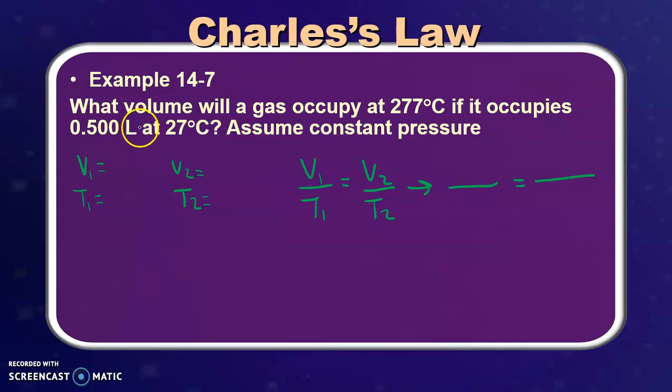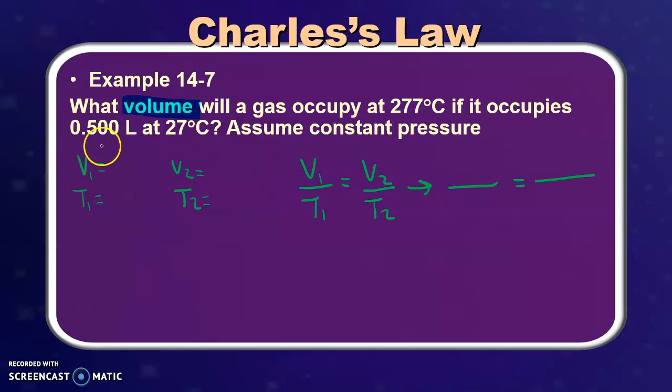We have an ideal gas that occupies this much volume at this temperature, and we're trying to figure out what volume we would have if we raise the temperature to 277 degrees Celsius. So let's look at the information that we have.